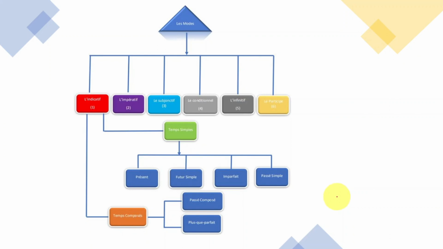Now, inside of this indicatif, forget about this for now. Okay? Now, inside of l'indicatif, we have le temps simple, 1, le temps composé, 2. Now, inside of the temps composé, we have passé composé, we have plus-que-parfait.